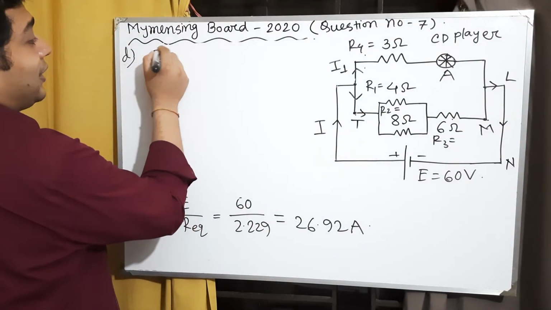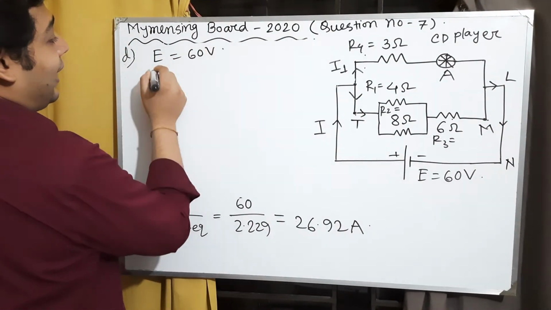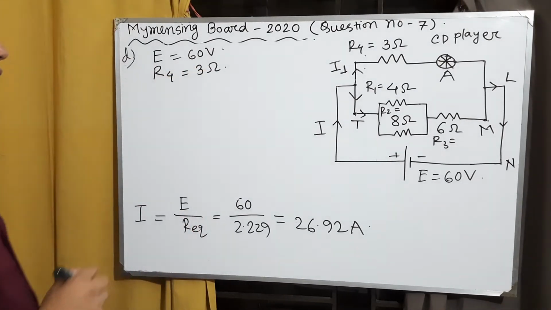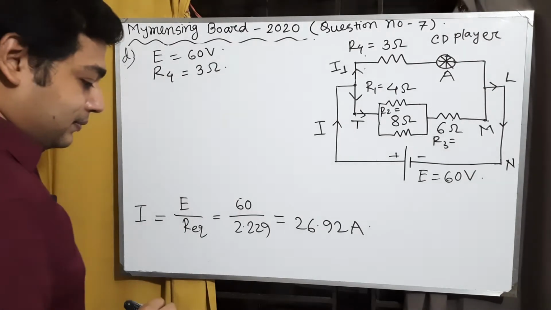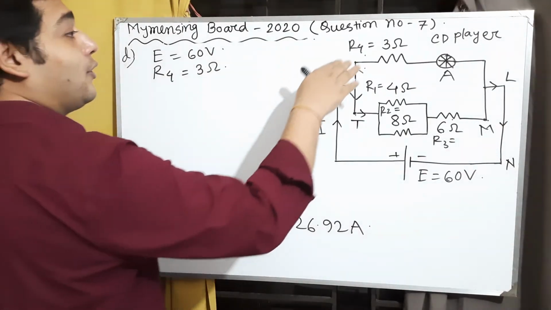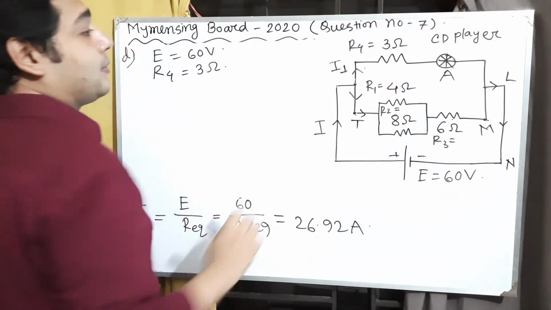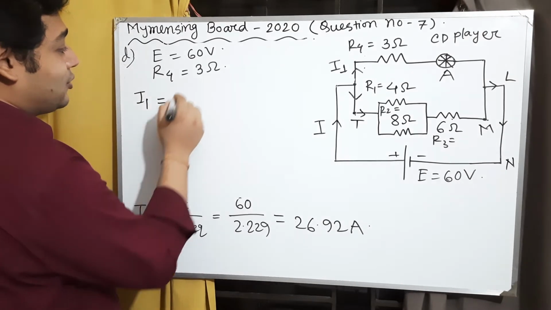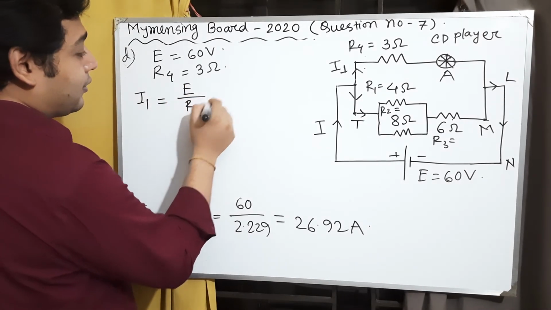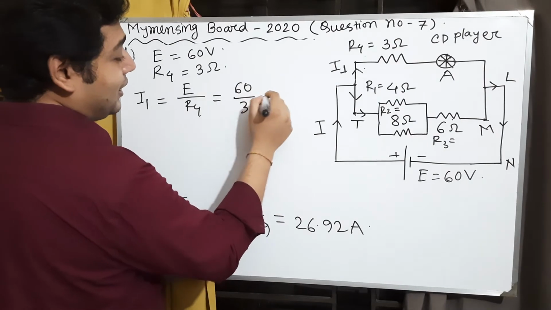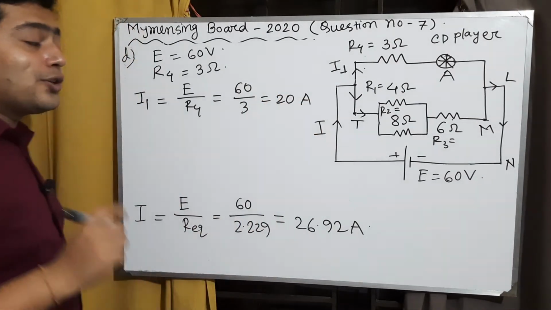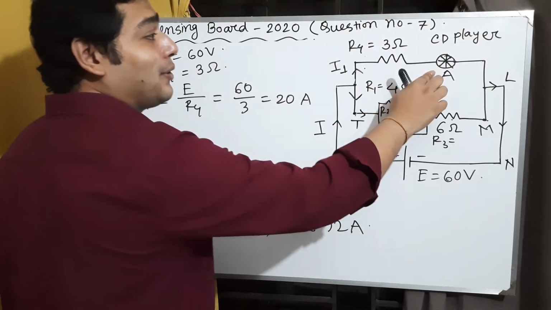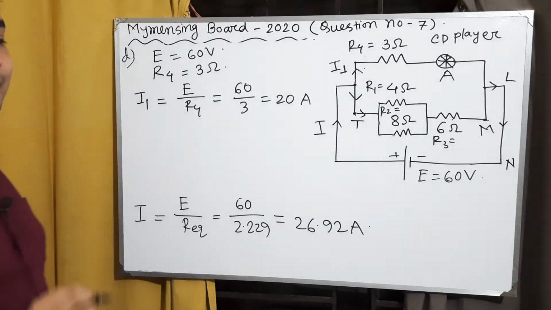So the voltage E equals 60 volt and R4 is 3 ohm. The current through R4 or CD player A is I1 equal to E by R4, here 60 by 3 equal to 20 ampere. So 20 ampere current is flowing through R4 resistance as well as CD player A.